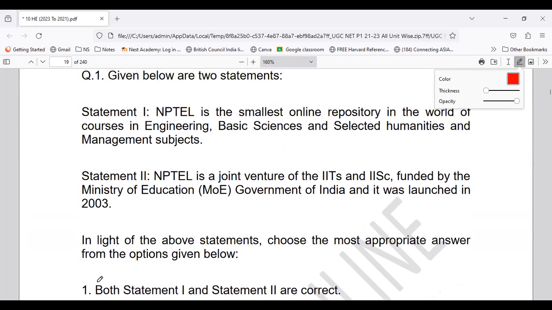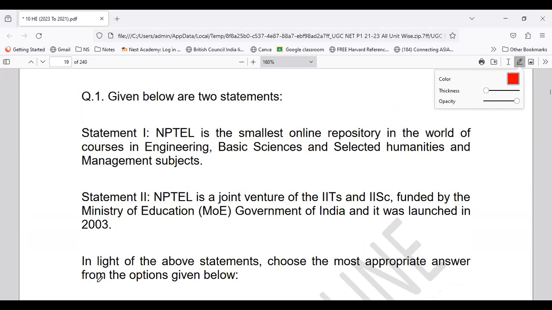So we have the statements based on NPTEL. NPTEL is the largest online repository in the world of courses in engineering, basic sciences, and selected humanities and management subjects. So these are the statements with respect to the online repository in engineering, basic sciences, selected humanities, and management subjects.